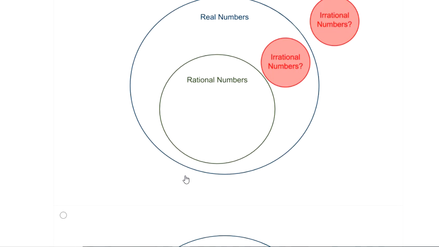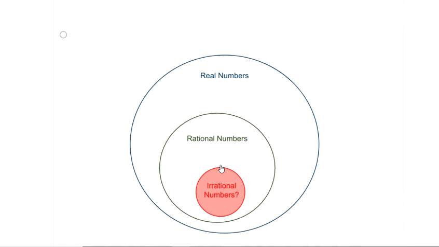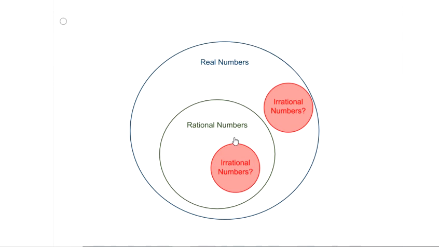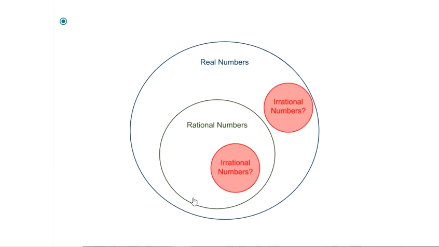Let's see which one we got here. This one is getting closer. This is the one we want, because it was demonstrating what we just drew before. Irrational numbers could be on the outside. Irrational numbers could be completely on the inside.